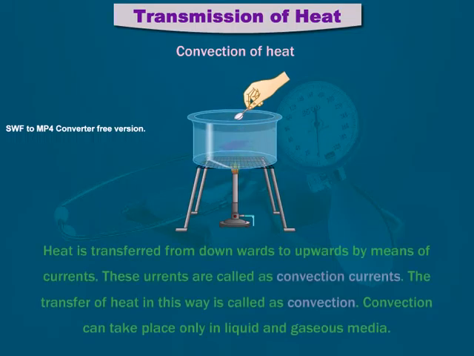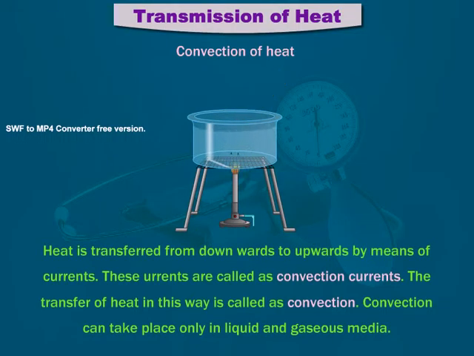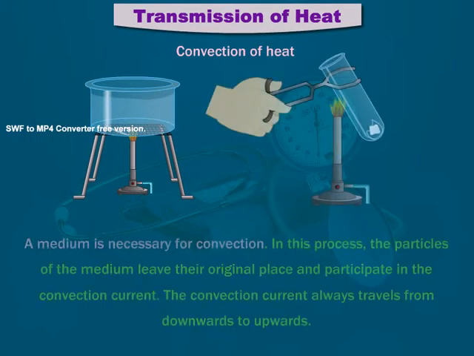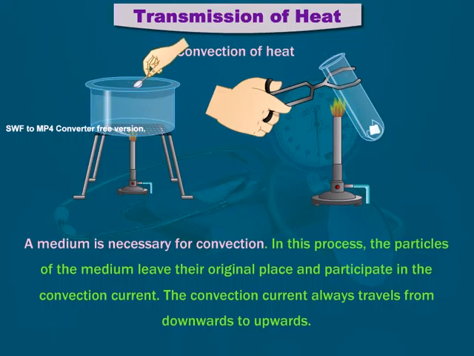Convection of heat. Heat is transferred from downwards to upwards by means of currents. These currents are called convection currents. The transfer of heat in this way is called convection. Convection can take place only in liquid and gaseous media. A medium is necessary for convection. In this process, the particles of the medium leave their original place and participate in the convection current. The convection current always travels from downwards to upwards.